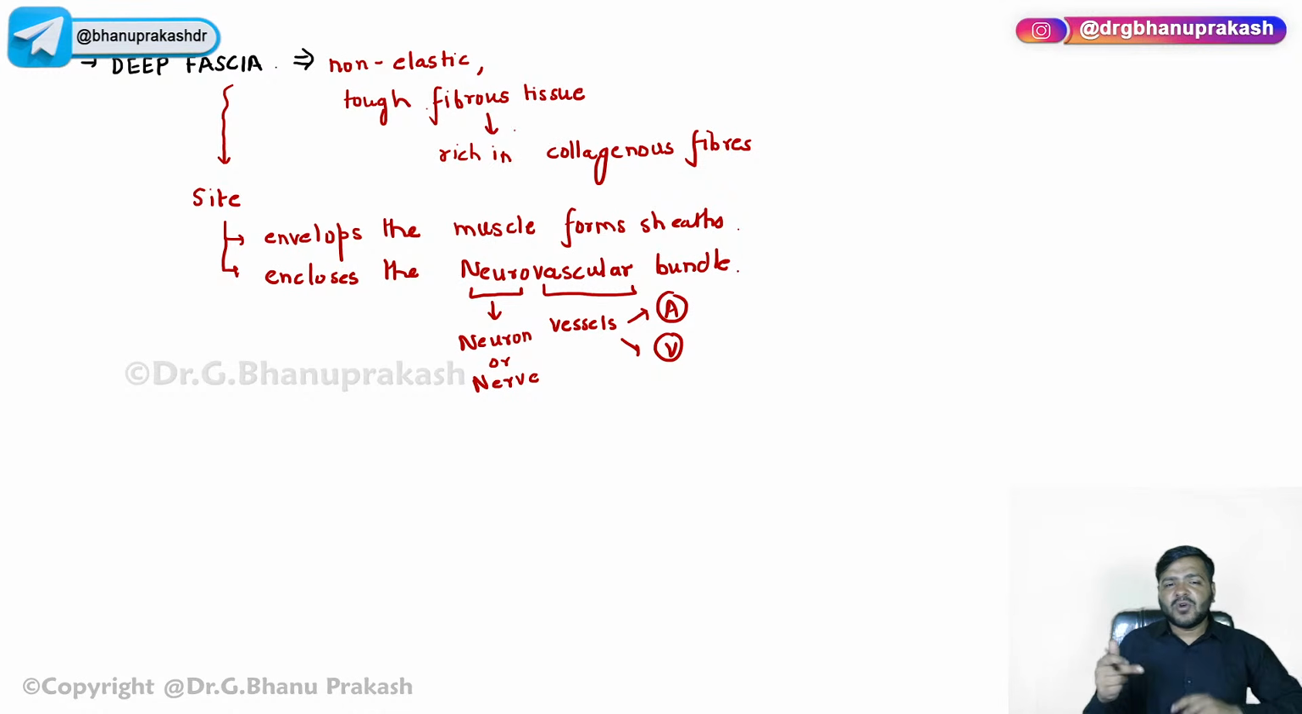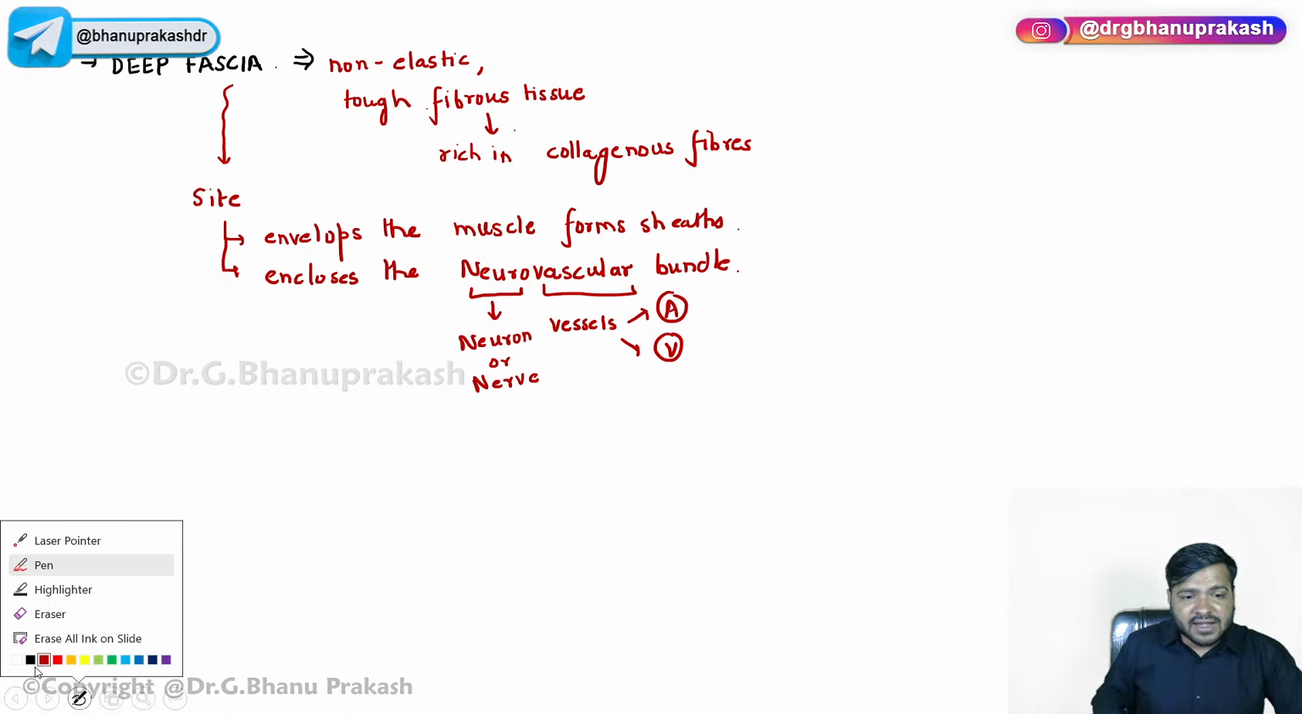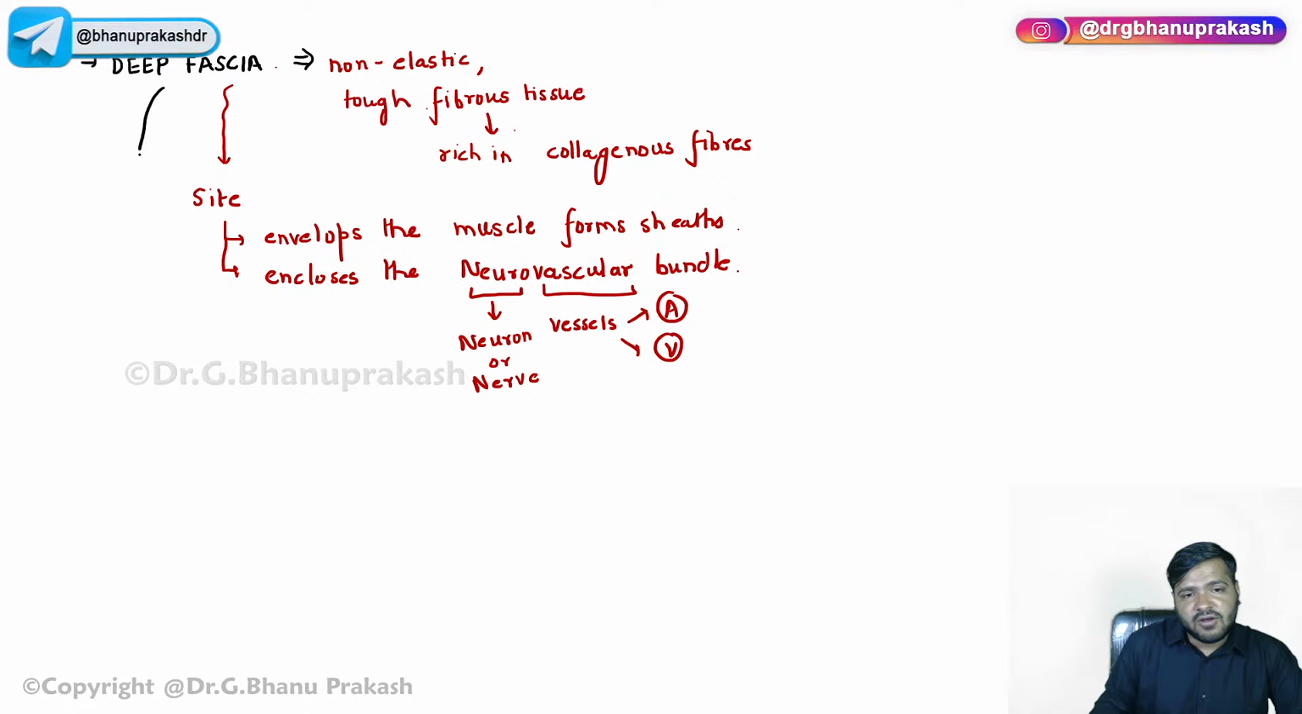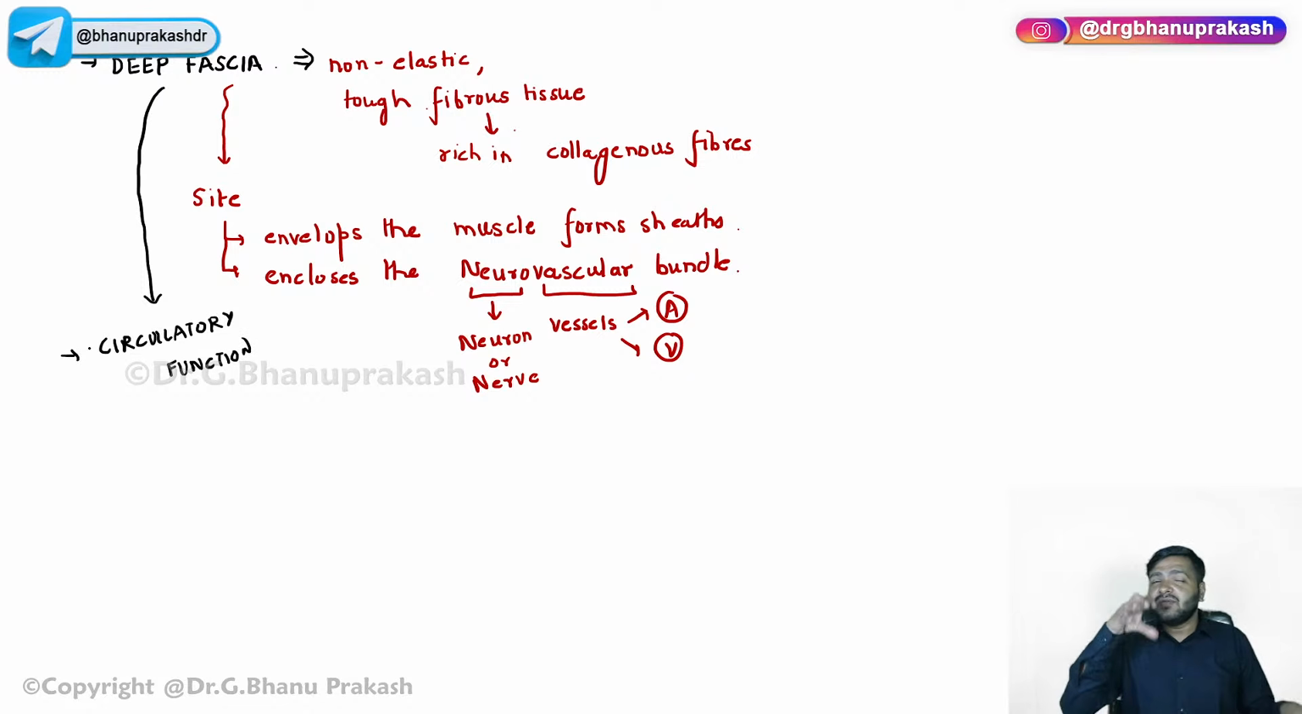Now, guys, one important function that I want to discuss is the circulatory function of the deep fascia. It has many, many functions, but one important function is the circulatory function. I will just explain this. I will not make you write a thesis. So you already know, in the lower limb or the lower parts of the body, the muscles are basically enclosed by this deep fascia.